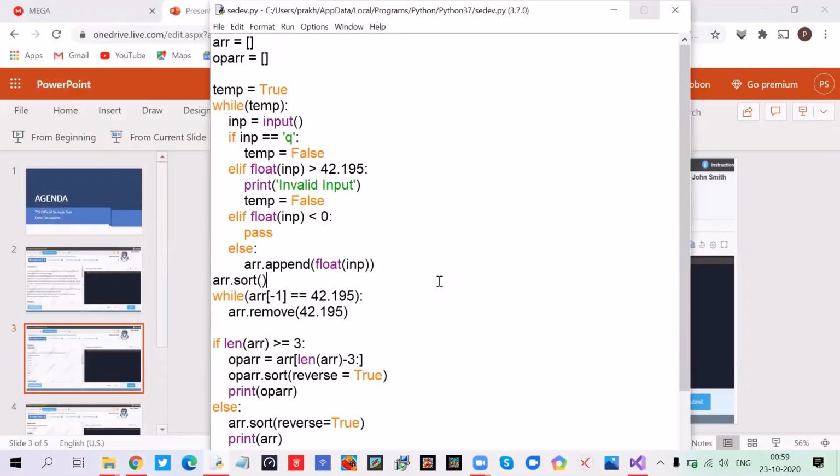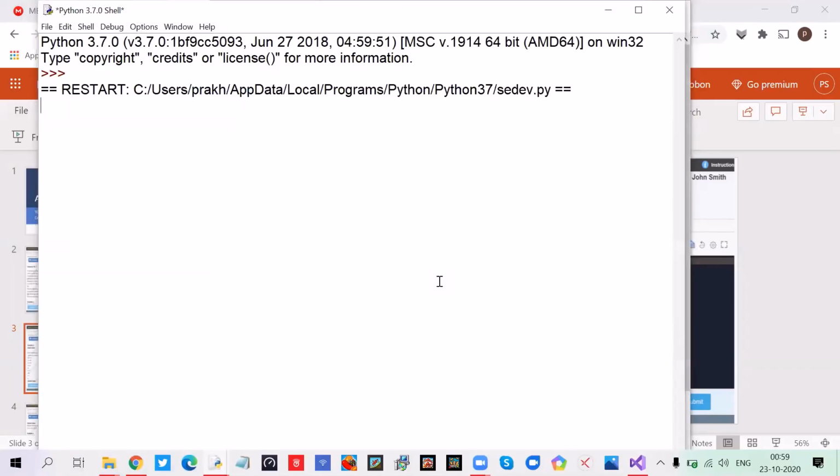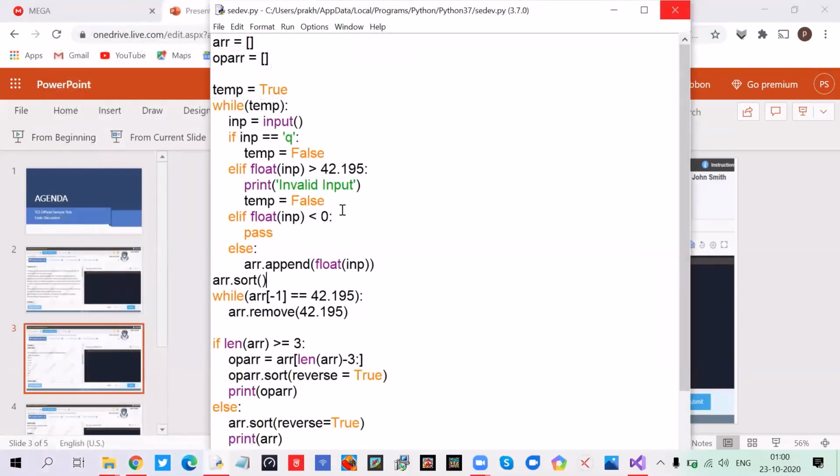It's working for other cases also. Suppose we give some random inputs, say 2.195, then 3.25, and then suddenly something like 49.345. Then it will say invalid input. After invalid input, it is also printing this array, so this we should avoid.